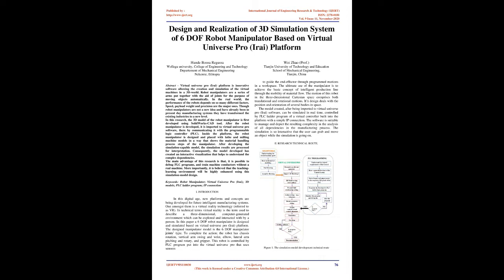After the robot manipulator is developed, it is imported to Virtual Universe Pro software, thereby communicating it with the programmable logic controller, PLC. Inside the platform, the robot manipulator is designed and placed with lathe and milling machine models in a way that shows the material handling process steps of the manipulator. After developing the simulation-capable model, the simulation results are processed for interpretation. Consequently, the model developed has created an interactive visualization that helps to understand the complex dependencies.